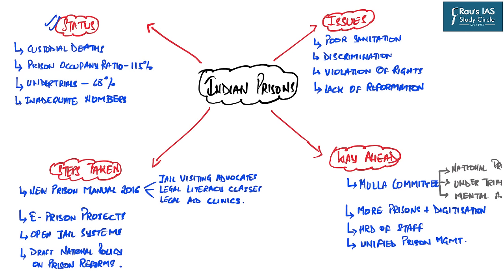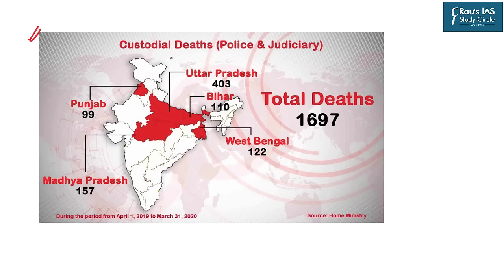First of all, we need to understand the status of our Indian prisons. As we have already discussed, Indian prisons face a huge number of custodial deaths every year. This particular picture shows you the custodial deaths in police as well as judicial custody. Out of the total number of deaths, around 1697, that is around 1700, 403 cases took place in the state of Uttar Pradesh alone. This data is for the period April 1, 2019 to March 31, 2020, and the source, as you can see, is the Home Ministry. That is why UP is the leading state.